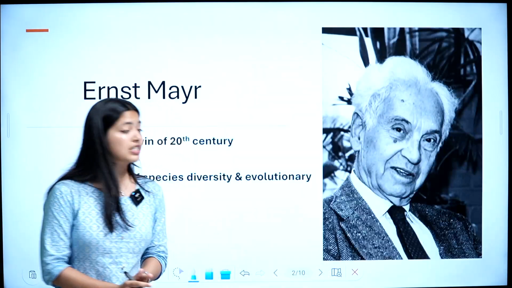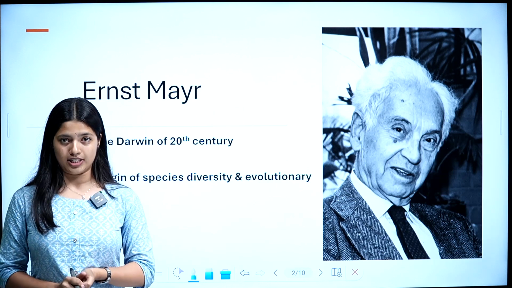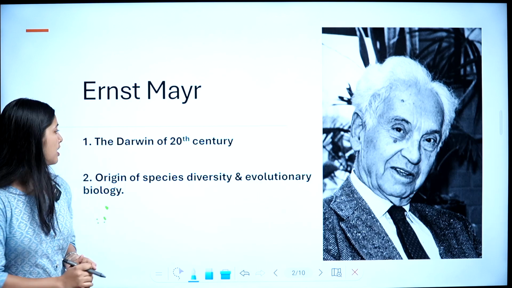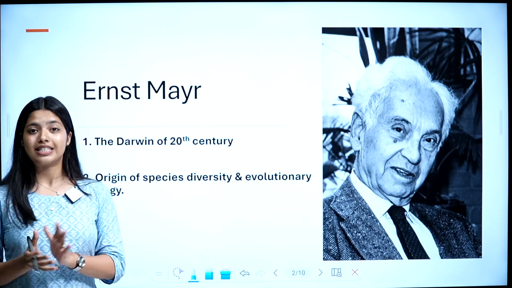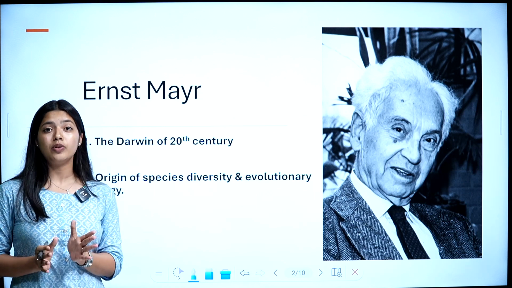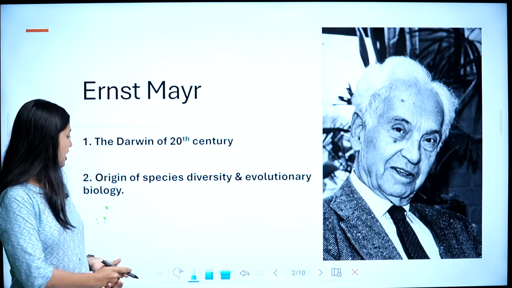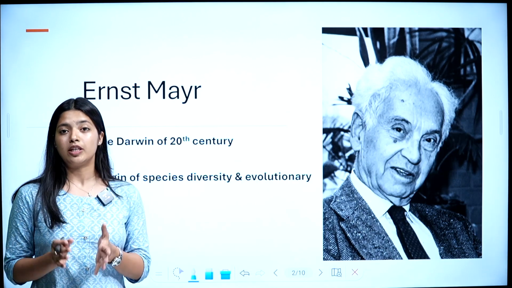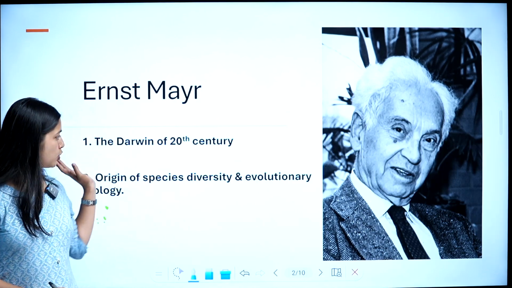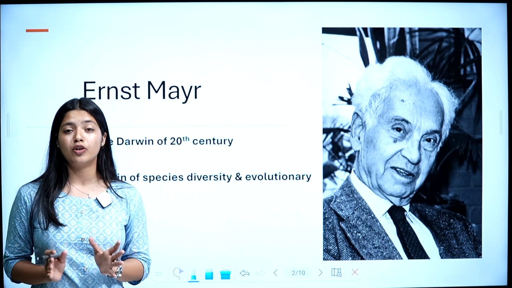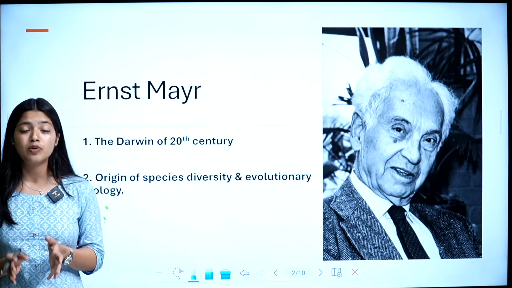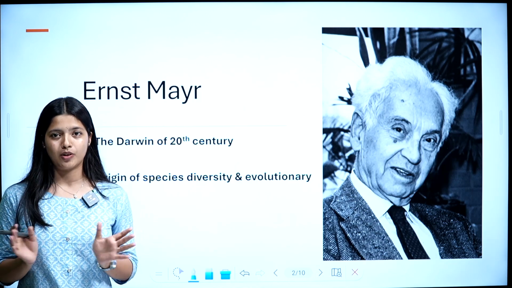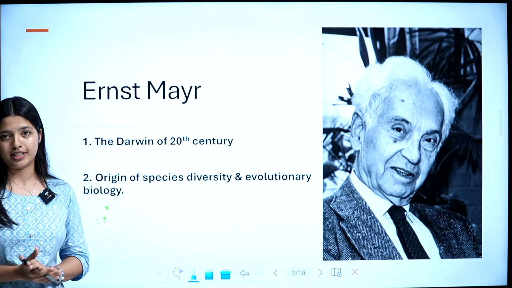So our NCERT textbook starts by introducing a scientist to us. His name is Ernst Mayr. He is a very well-known scientist. He was known as the Darwin of the 20th century. That's the first point. Then his studies were based on origin of species diversity and evolutionary biology. These are the 2 points that you should remember. Just remember his name and these 2 points. That's it.